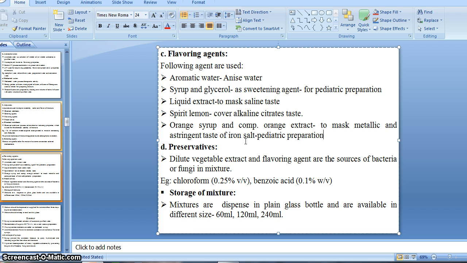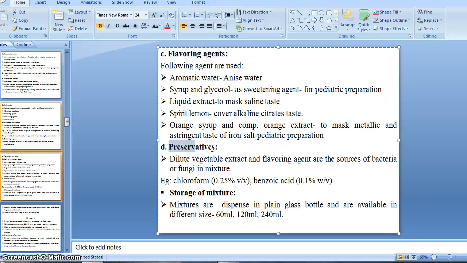Okay, then move to our last adjunct, that is preservative, right? Let's divide this word: preserve. Preserve means to keep, right? Something we need to keep for a long time, something we need to preserve for some time, right?